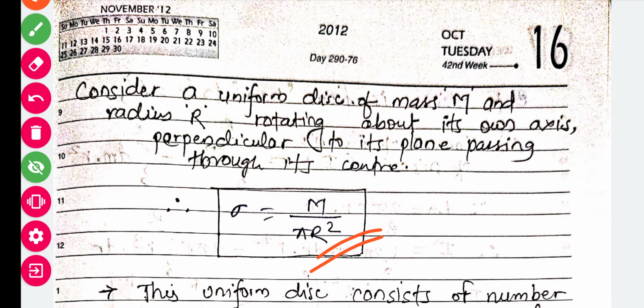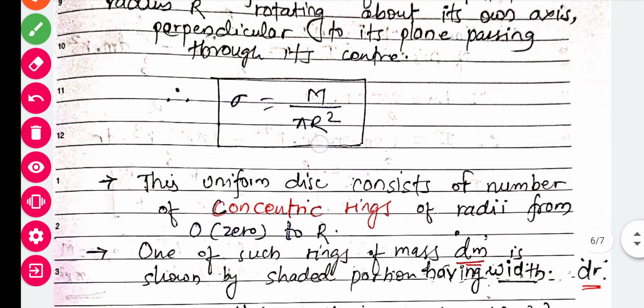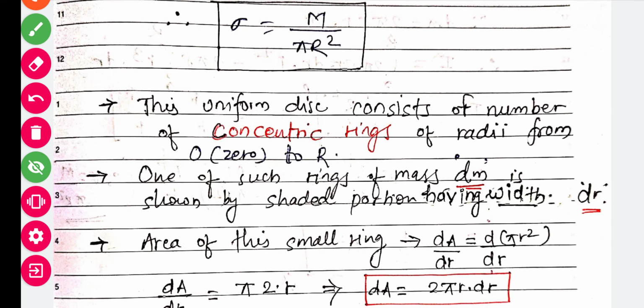Another thing is that this uniform disk consists of a number of concentric rings. You can just imagine, as earlier I have told, and the radii of those rings start from 0 to r. So what does it mean?